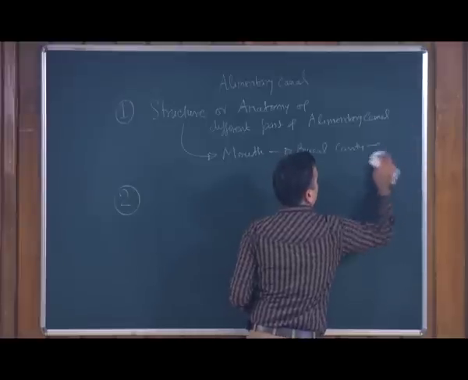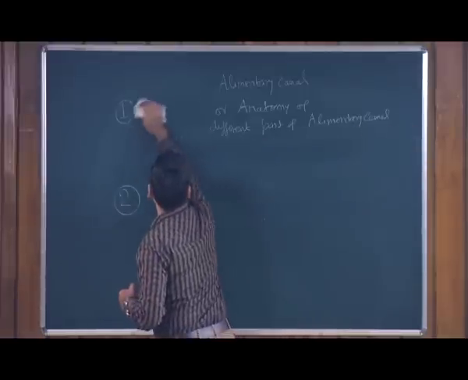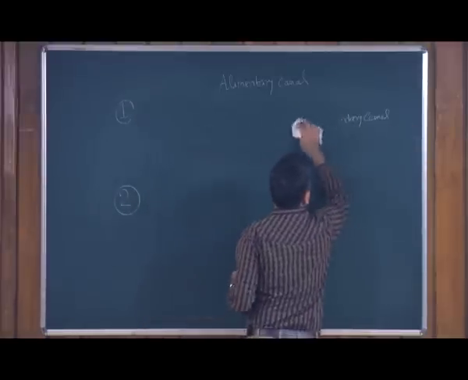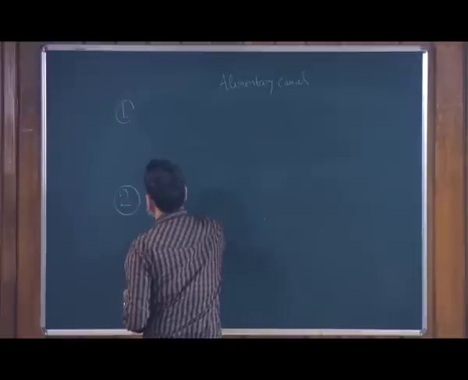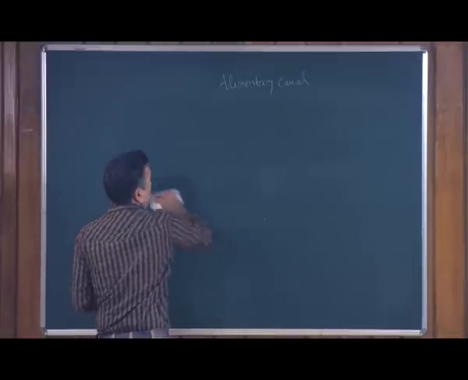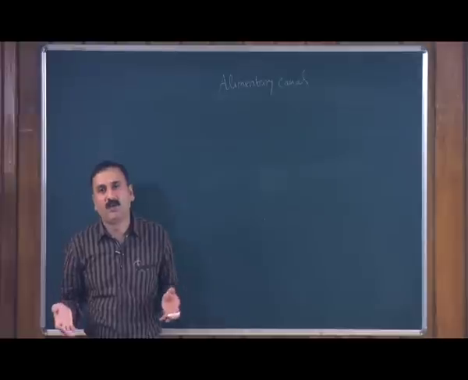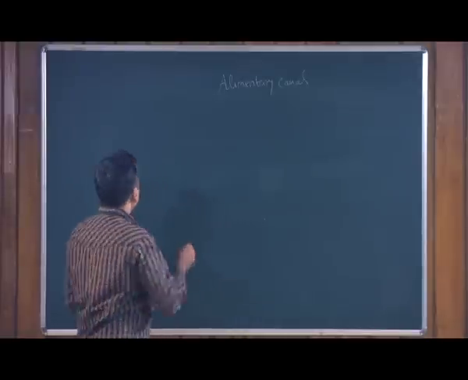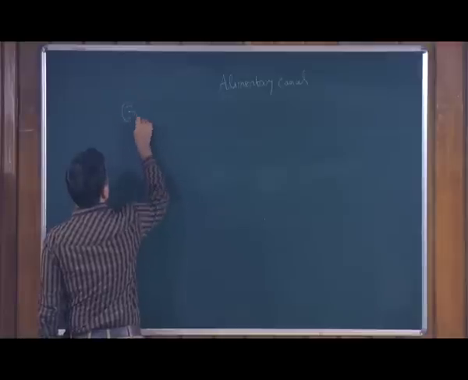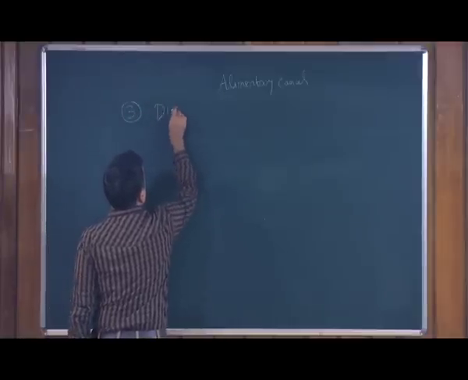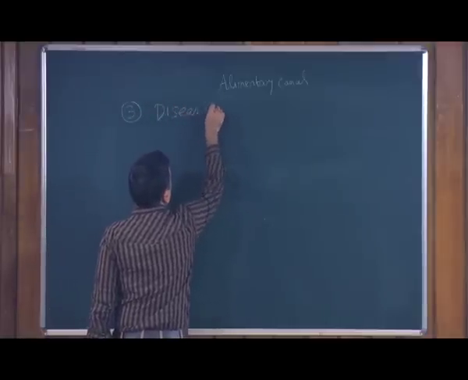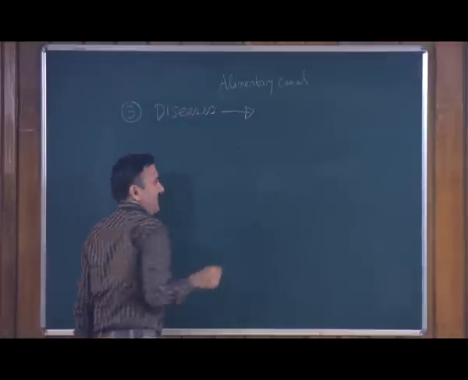Since they have specialized structures, and every specialized structure is performing its part and its work, this is the machinery which is actually doing the digestion process, and the machinery can also go bad. So, that also we want to discuss. At the end we also want to discuss the diseases which occur in the alimentary canal.